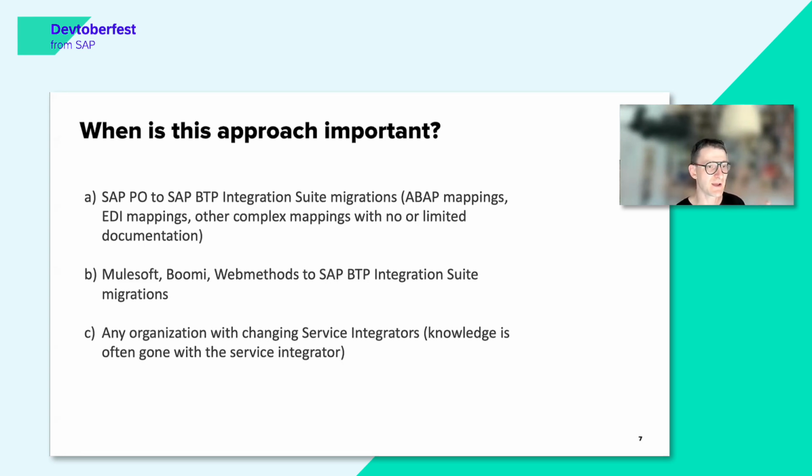How can we make sure that those mappings are not only working, as in a typical lift and shift migration, but that we can actually edit them also on the Integration Suite? And this is where generative test-driven development would work.